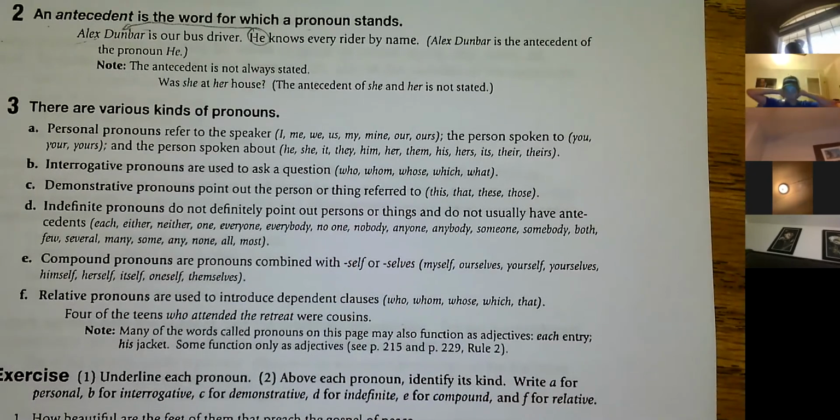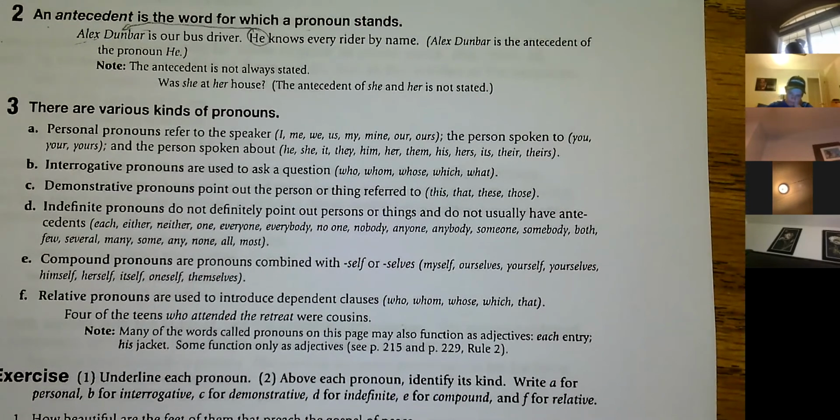So it's either you by yourself or it's you plus other people. Okay, the personal pronouns. Also, you can refer to other people individually, like he, she, it, they, him, her, them, his, hers, etc. There's multiple people that's not you. And then you, your, and yours are personal pronouns as well.